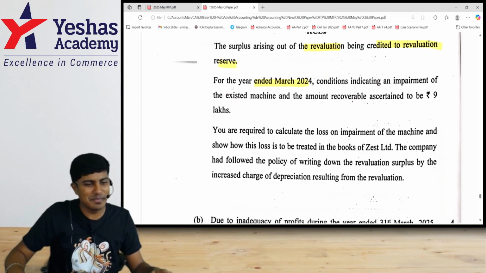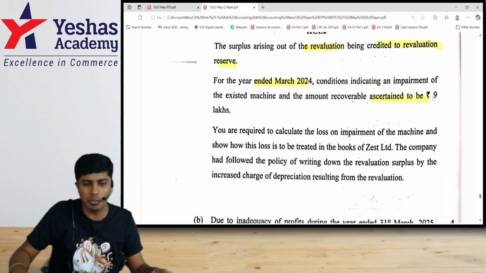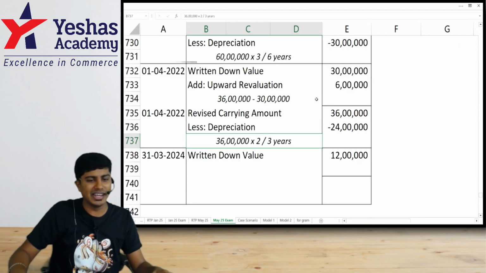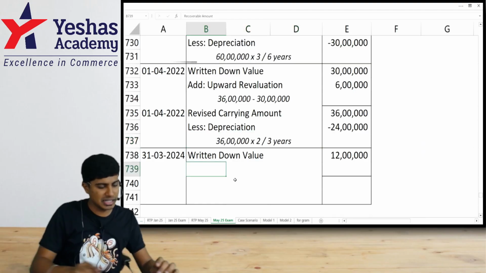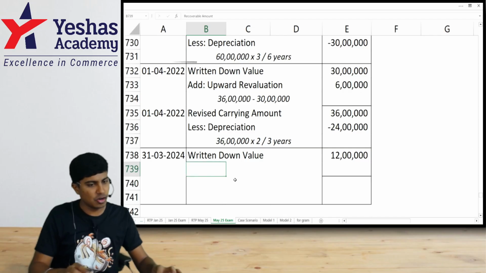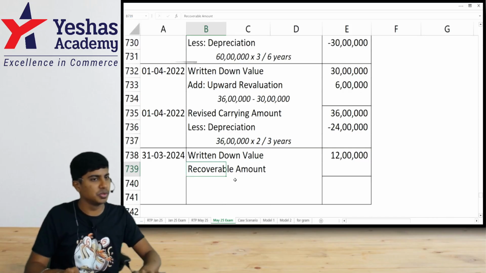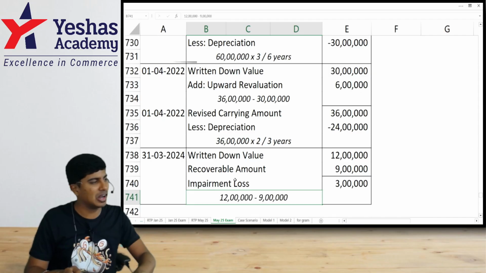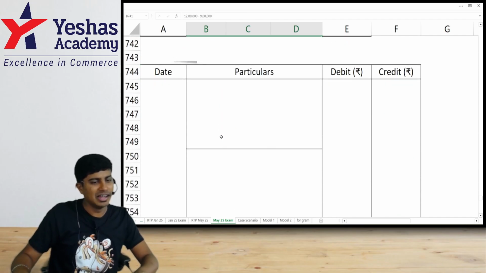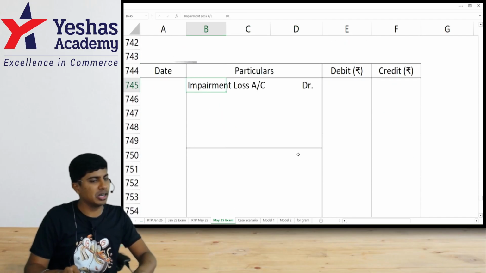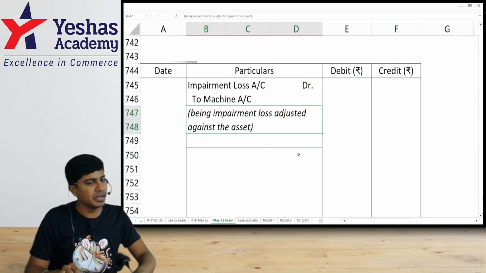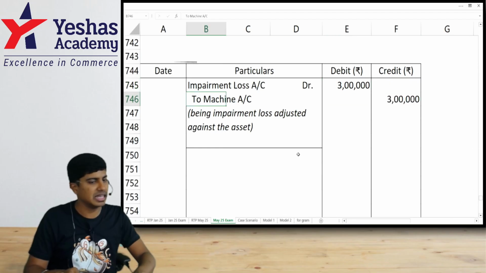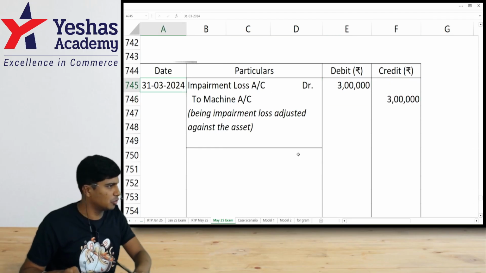Conditions indicating an impairment of an existing machine. Amount recoverable is to be ascertained to be how much? See, carrying amount is 12 lakh. And how much is the recoverable amount? See, they have not given us net selling price, value in use, all of that. How much is recoverable amount? Out of 12 lakh, only 9 lakh can be recovered. Can I say 3 lakh is impairment loss? Yeah, simple. So the journal entry will be: impairment loss will be debited, asset will be credited by 3 lakh. This is happening on the 31st of March 2024.